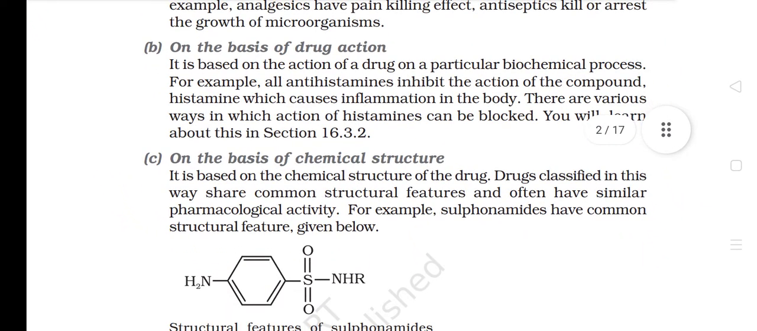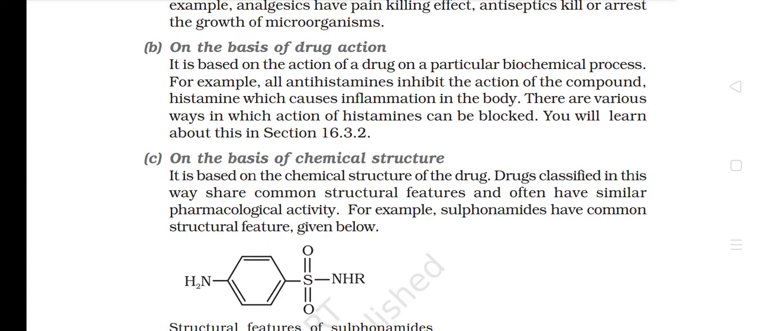B. On the basis of drug action. It is based on the action of a drug on a particular biochemical process. For example, all antihistamines inhibit the action of the compound histamine, which causes inflammation in the body. There are various ways in which action of histamines can be blocked. You will learn about this in section